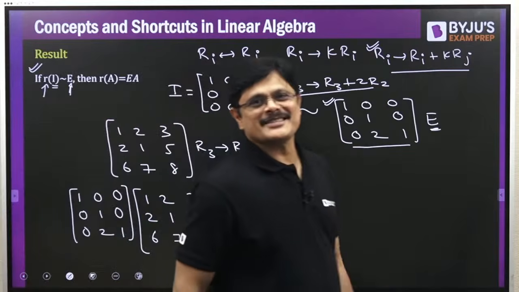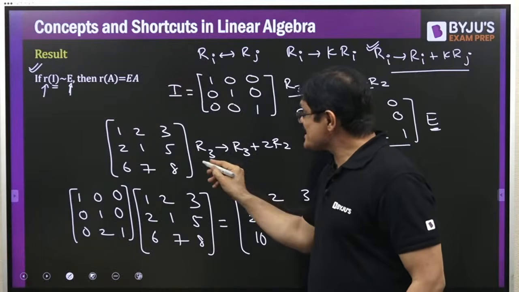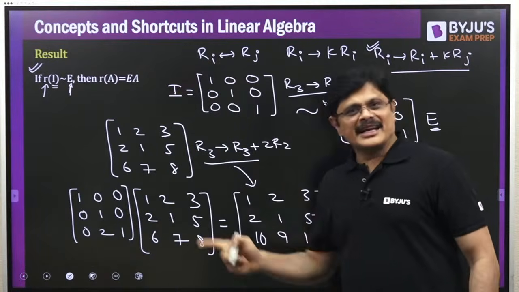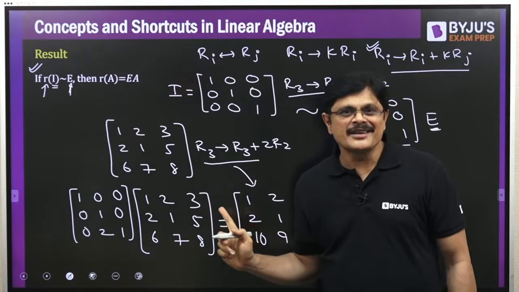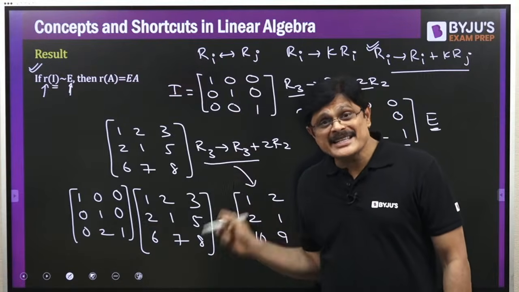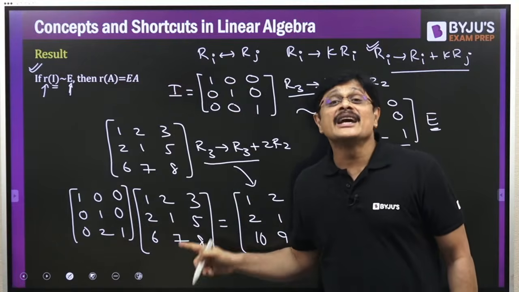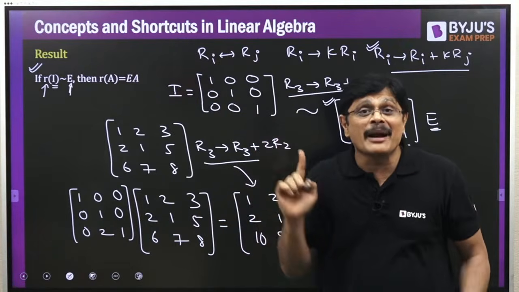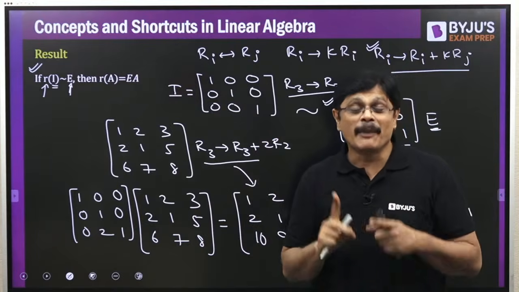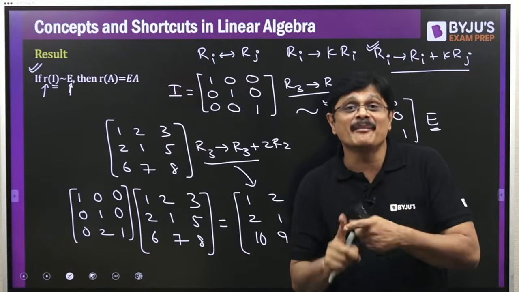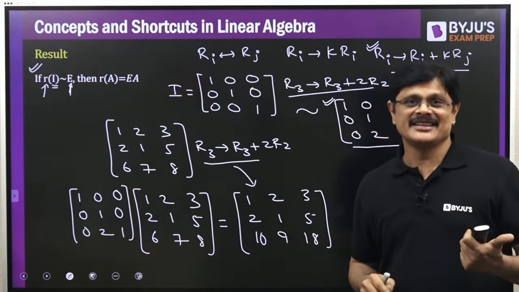You will get the same answer. That is, this effect can be obtained by doing row operations, or you can get this effect by multiplying this matrix with the corresponding elementary matrix on the left.